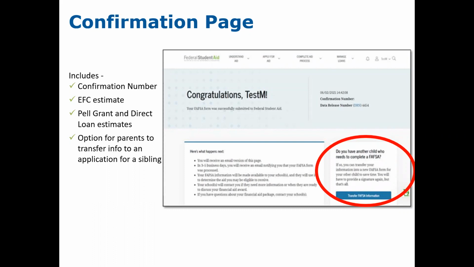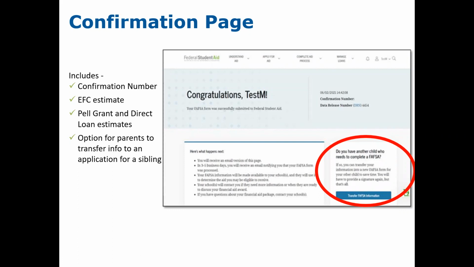So for example, you have a student that is currently enrolled in college and has a FAFSA on file. You would want to do their FAFSA first, do the renewal FAFSA. And then when you receive the confirmation page for that student, you click this transfer FAFSA information button here on the confirmation page, and it will open up a new FAFSA application, and it will take all of the parents' information and plug it into that FAFSA form.